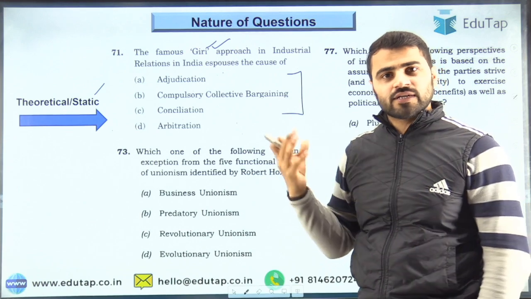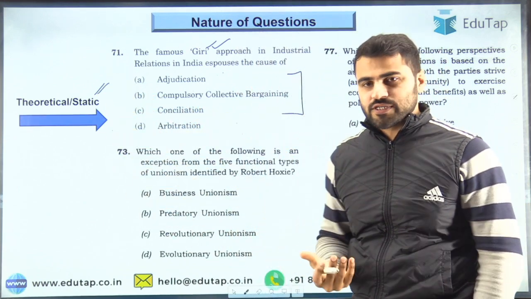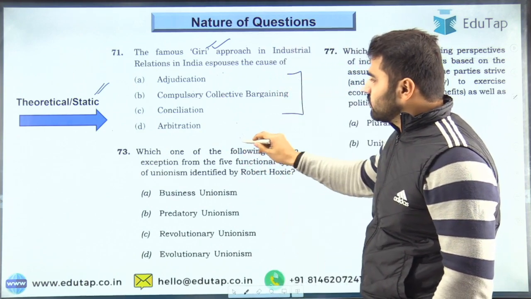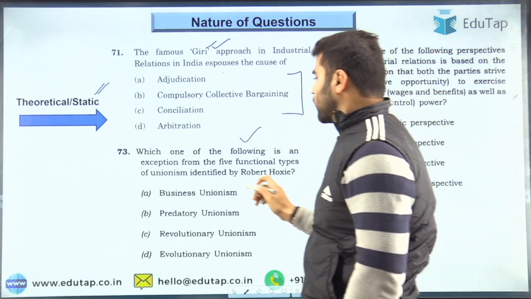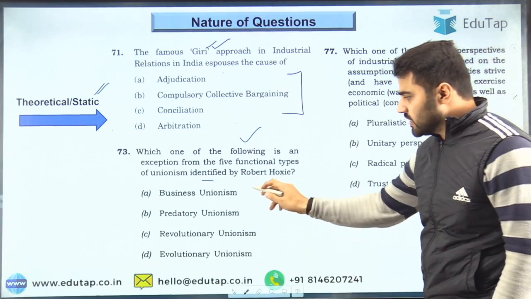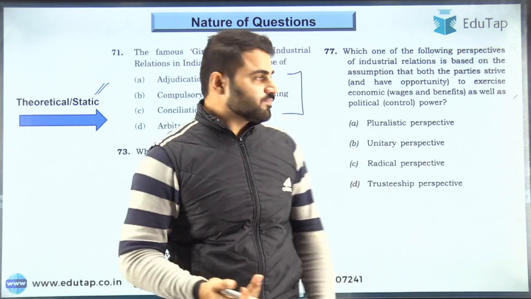If you do not know the answer, then you cannot make a blind guess, right? So that is why these are completely static or theoretical based questions. Then again, take another example: which one of the following is an exception from the 5 functional types of unionism identified by Robert Hoxie. So here you can see the options. You have to mark the correct option, right?